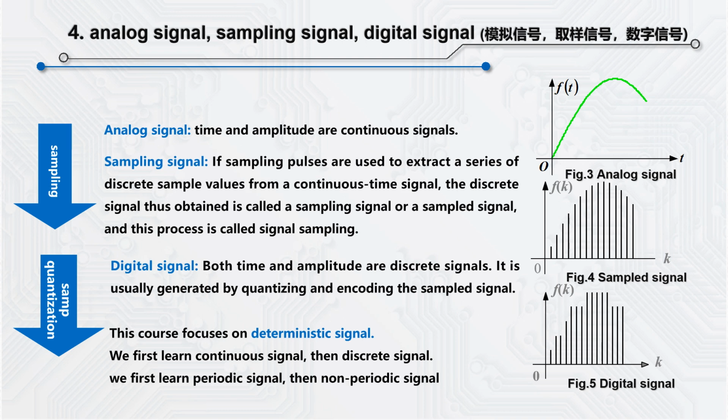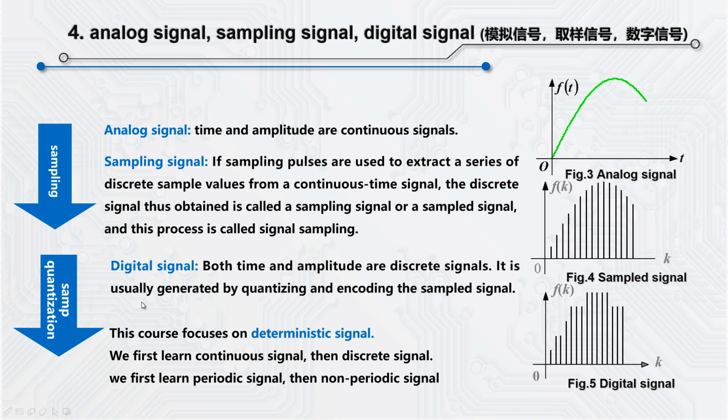If you use the sampling pulse to get a series of discrete sample values from the continuous time signal, the discrete signal obtained is called a sampling signal or sampled signal, and this process is called signal sampling. Figure 3 shows an analog signal. Figure 4 shows its sampling signal.